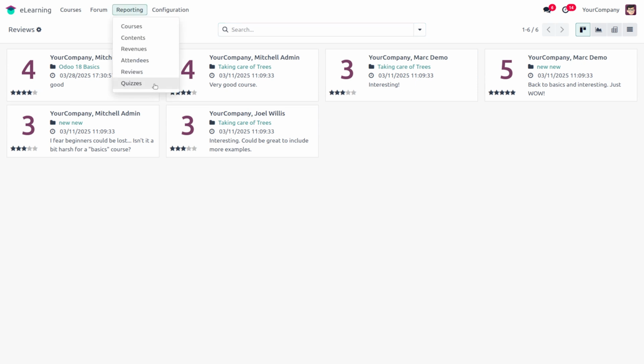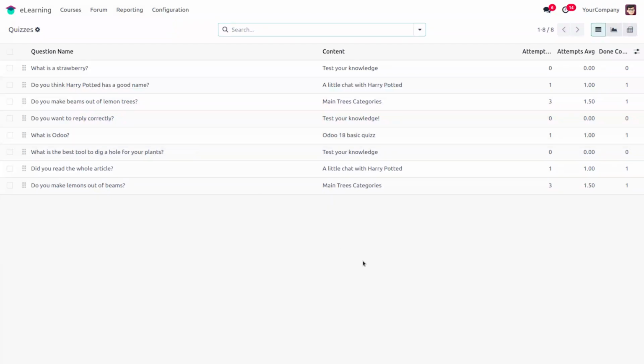Then next, at last, we have the quizzes report. When we open the quizzes report, we can see all the quizzes which are created for each content. Here we can see the Odoo 18 basic quiz is a quiz created under our Odoo 18 basic course. If we need to add more fields, we can customize them here. Then the average attempts, the count of how many completed the quiz, the average attempts by the user, and the total attempt count can be seen here.